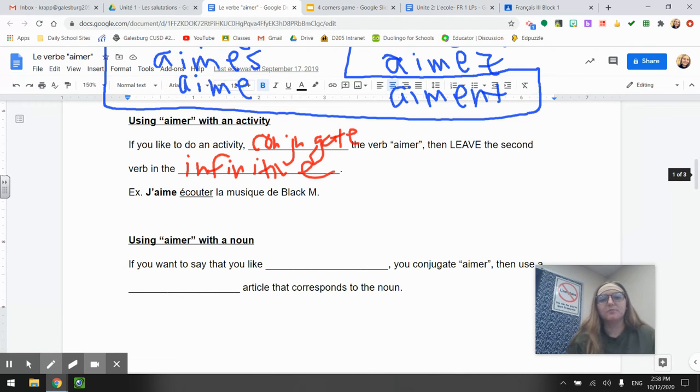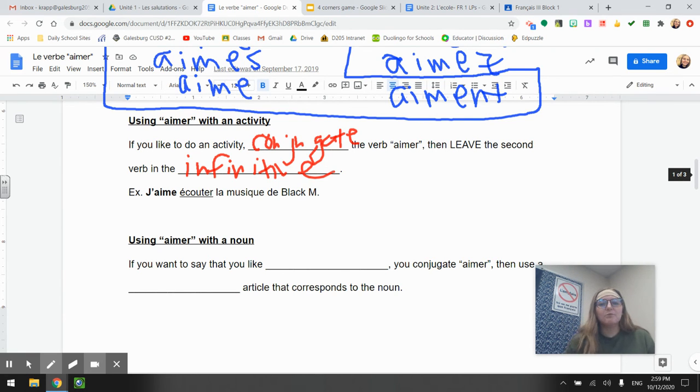So for example, j'aime écouter la musique de Black M. I like to listen to Black M's music, or the music of Black M, okay? I like is conjugated, j'aime. In French, we only need to conjugate the first verb. Any other verbs that come after that, do not conjugate them. You leave them in the infinitive. I like to listen to Black M.